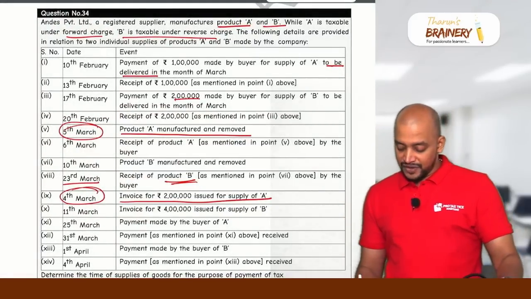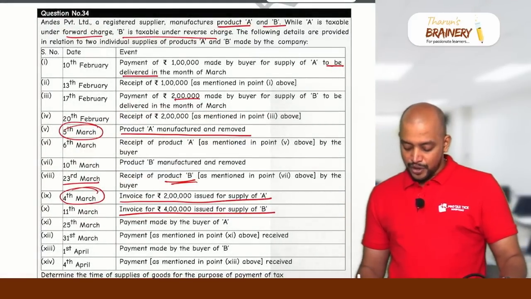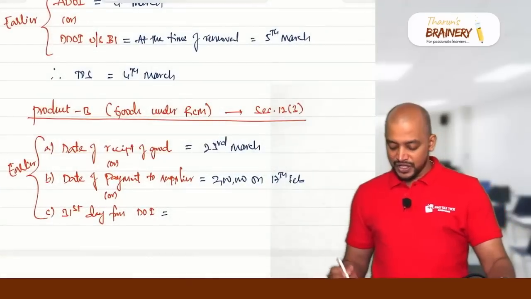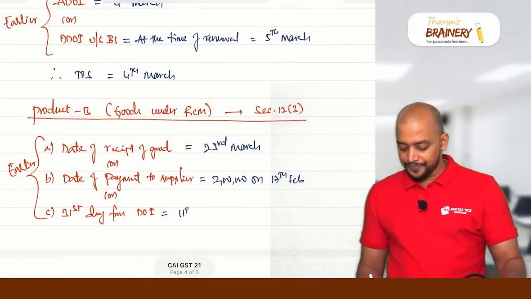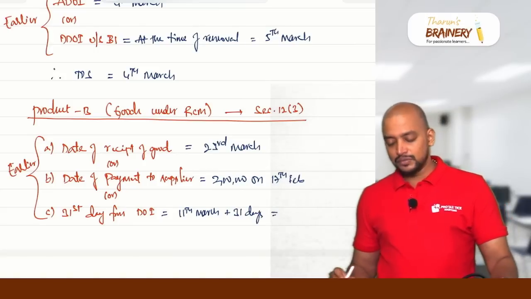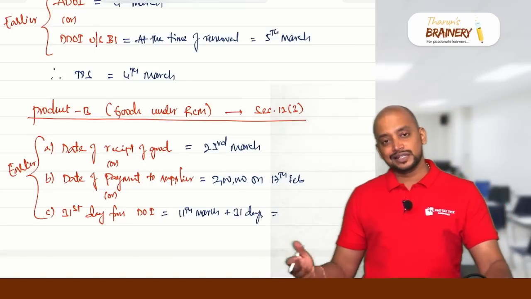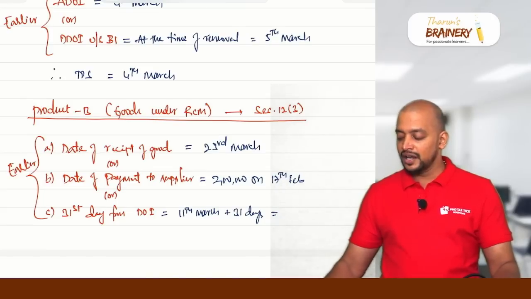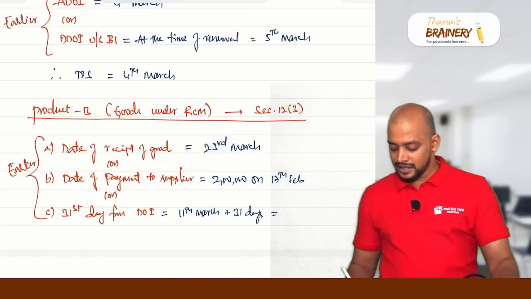So what is the date of invoice for product B? 4 lakhs. Product B invoice 11th March. So which means 11th March plus 31 days we need. So what is 11th March plus 31 days? In March 31 days only, 31 minus 11, so 20 days. So in April 11 days, that will be 11th April will be taken.